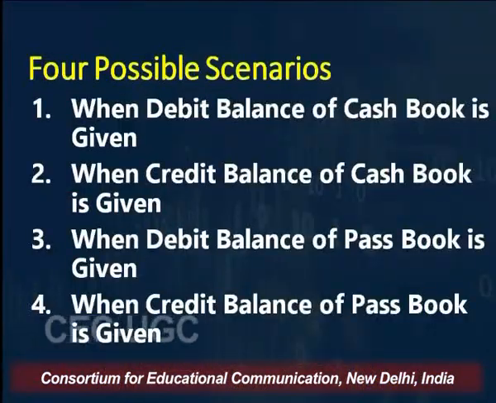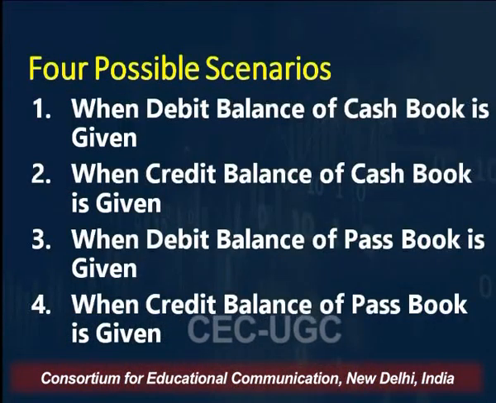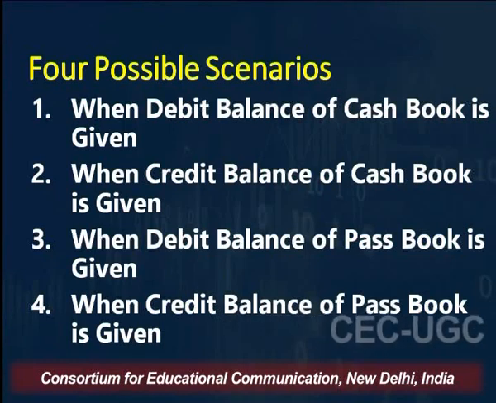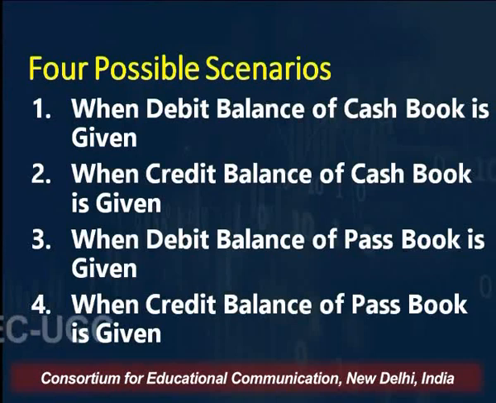Now, coming to the different possible situations when we need to prepare the bank reconciliation statement. It can be prepared when the debit balance of a cash book is given. We can prepare it when the cash book's bank column has a credit balance.